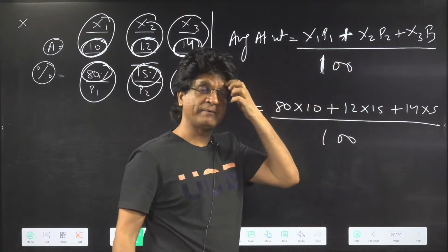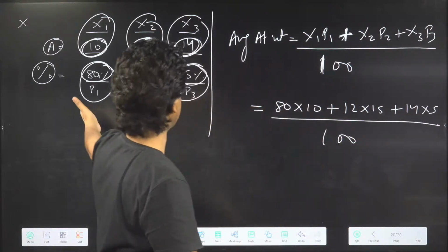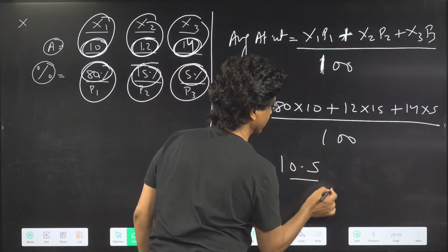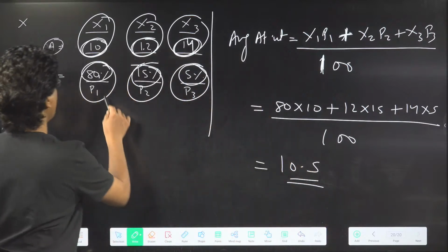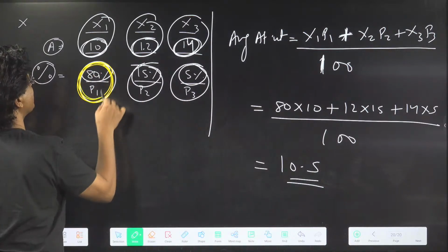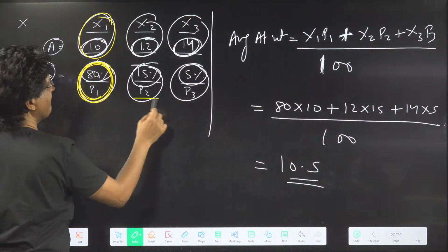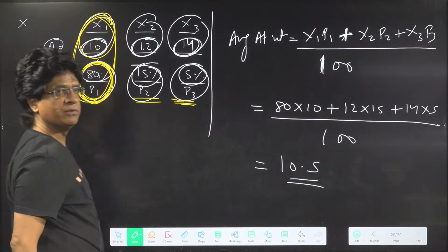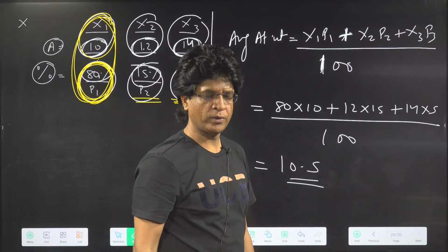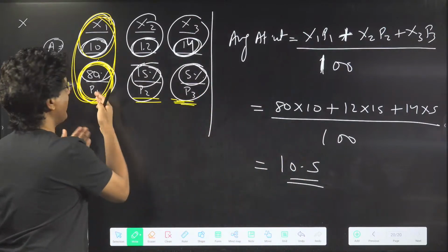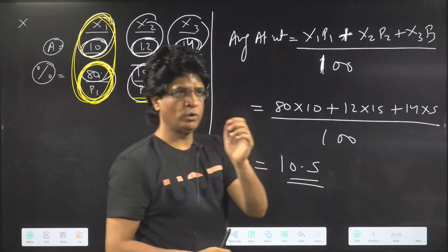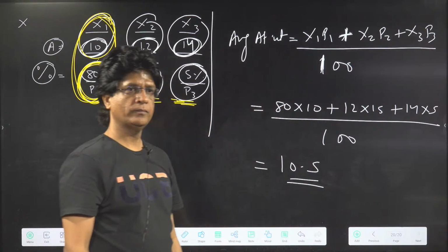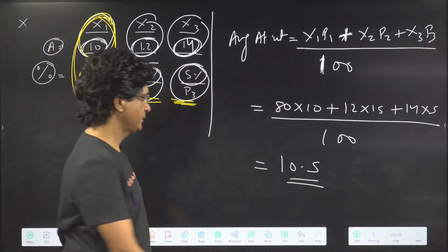The total number of atoms present is always 100 in terms of percentage. So when you solve it, you will get 10.5. Since most of the atoms are of X1 only, and these are very, very few, this will have more weightage. So the answer will be near 10 only. Someone was giving me 12. No, 12 is not possible. Are you getting that?